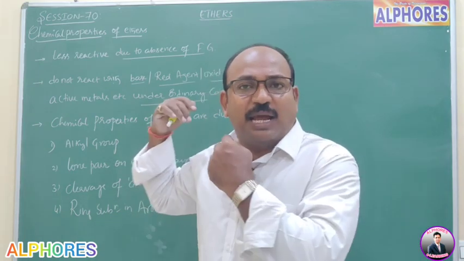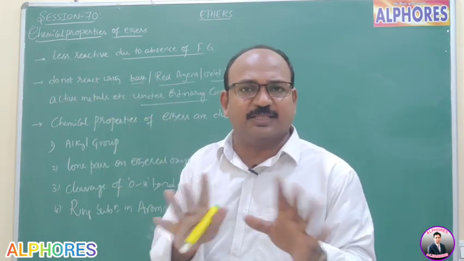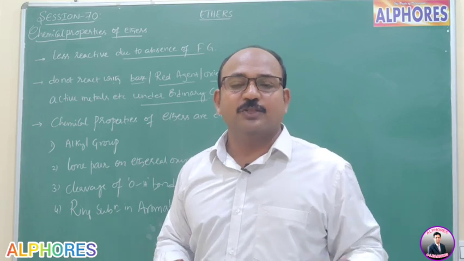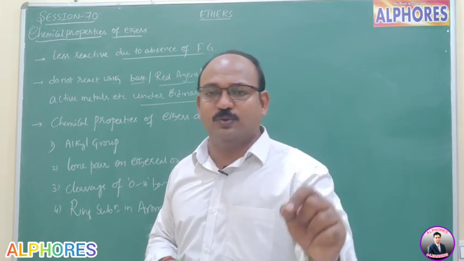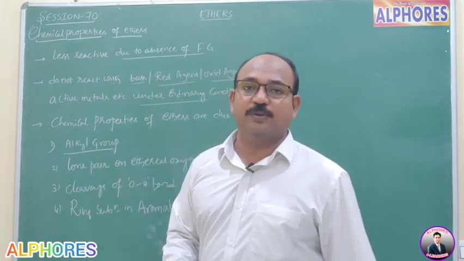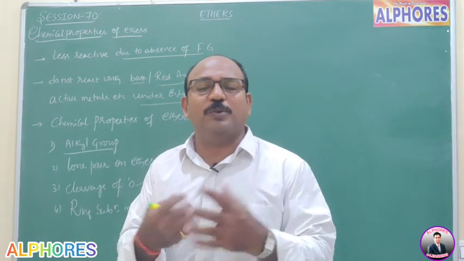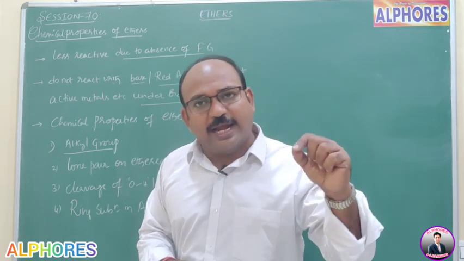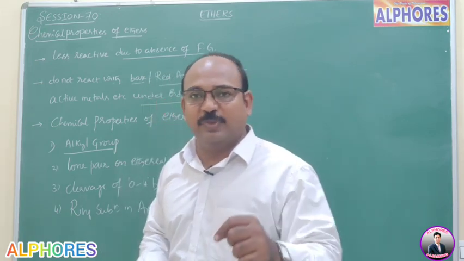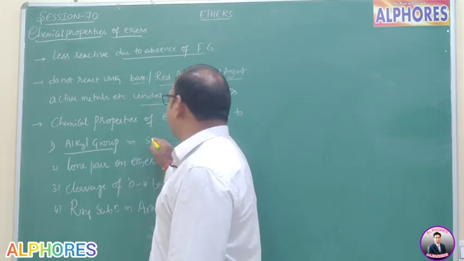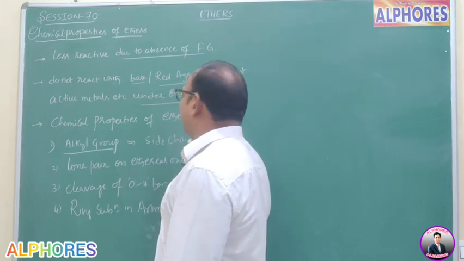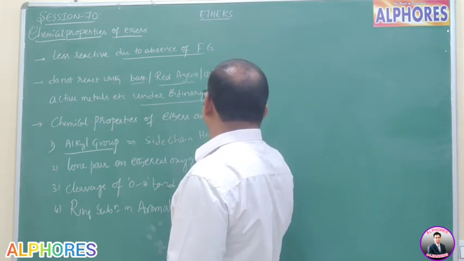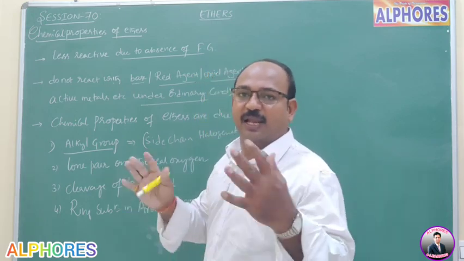Now, chemical properties of ethers. Unlike alcohols, it is very clear that the chemical properties of ethers are completely different. Then which type of properties can ethers show? The chemical properties of ethers are due to, first, the alkyl group. How is the alkyl group going to participate in the reaction? Yes, in the alkyl group hydrogens are there, no? Then the hydrogens will be replaced by halogens. That means with respect to the alkyl group, halogenation takes place. So halogenation takes place in the alkyl groups.